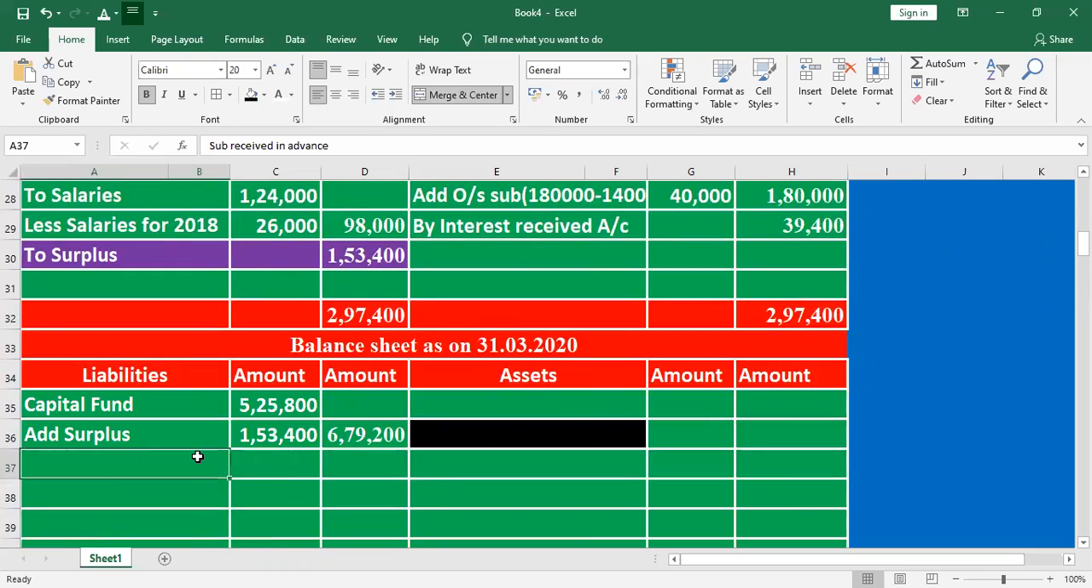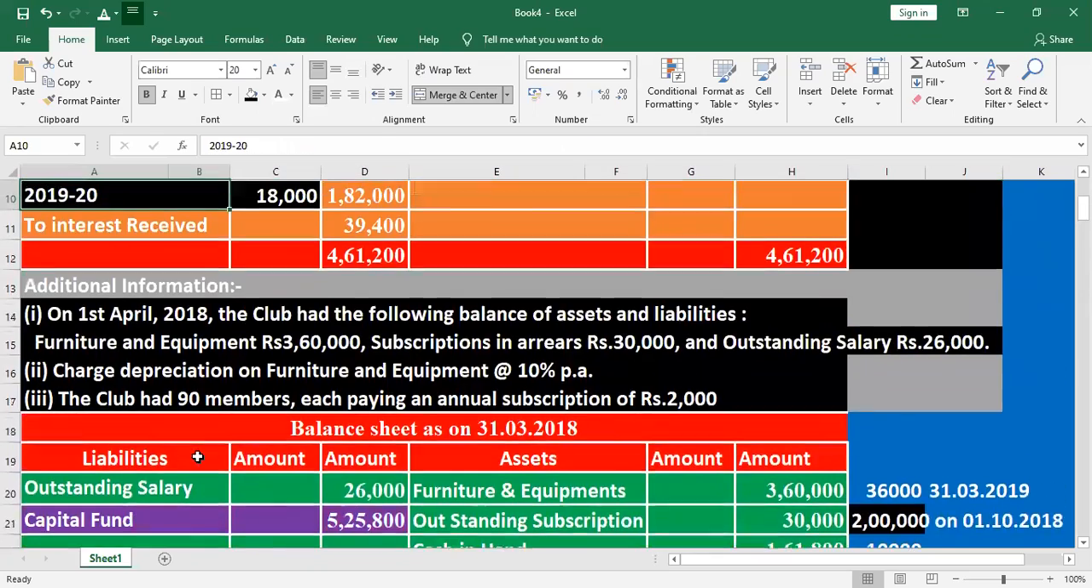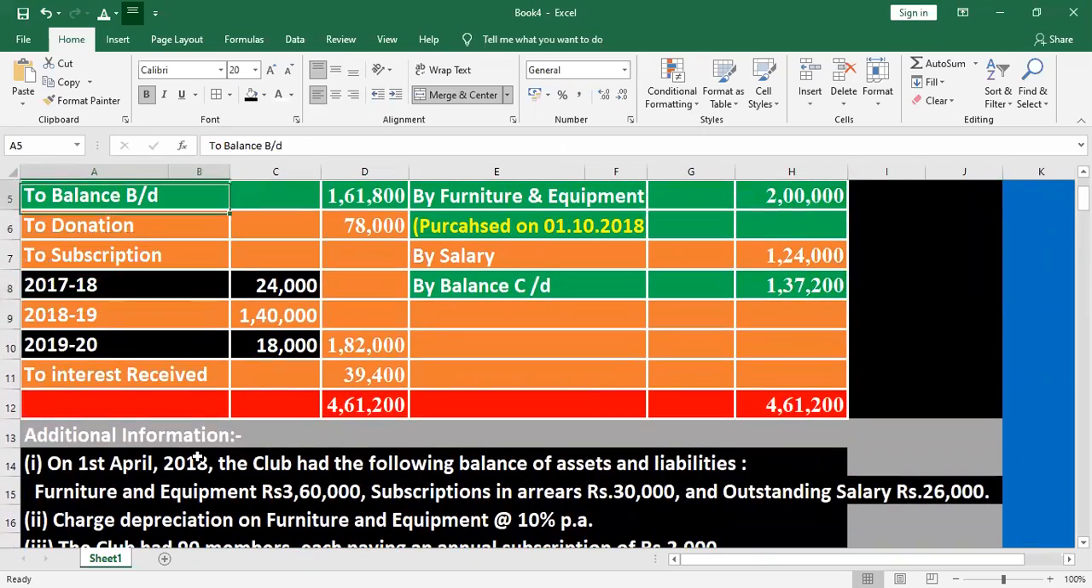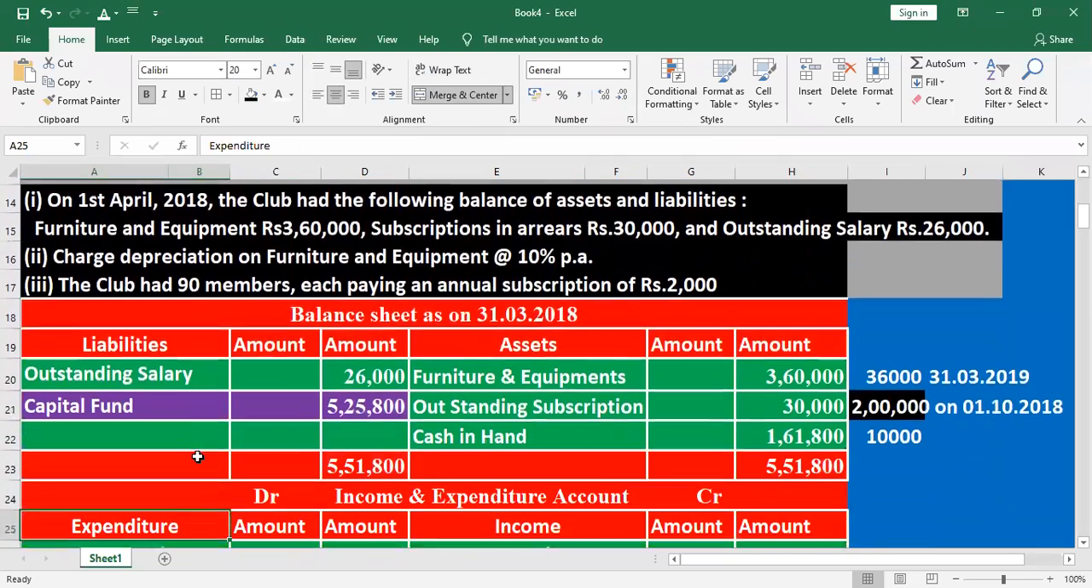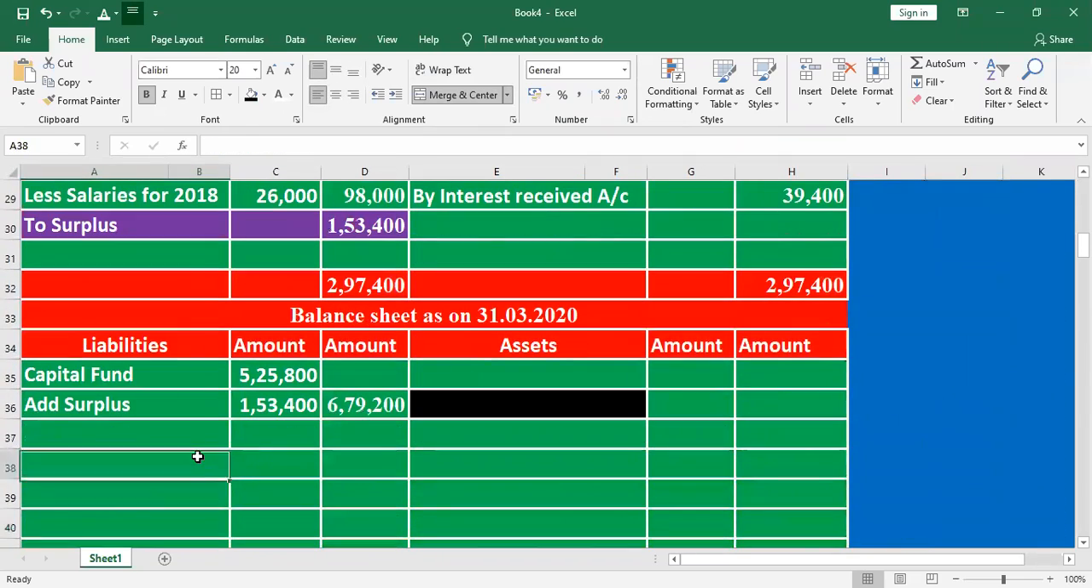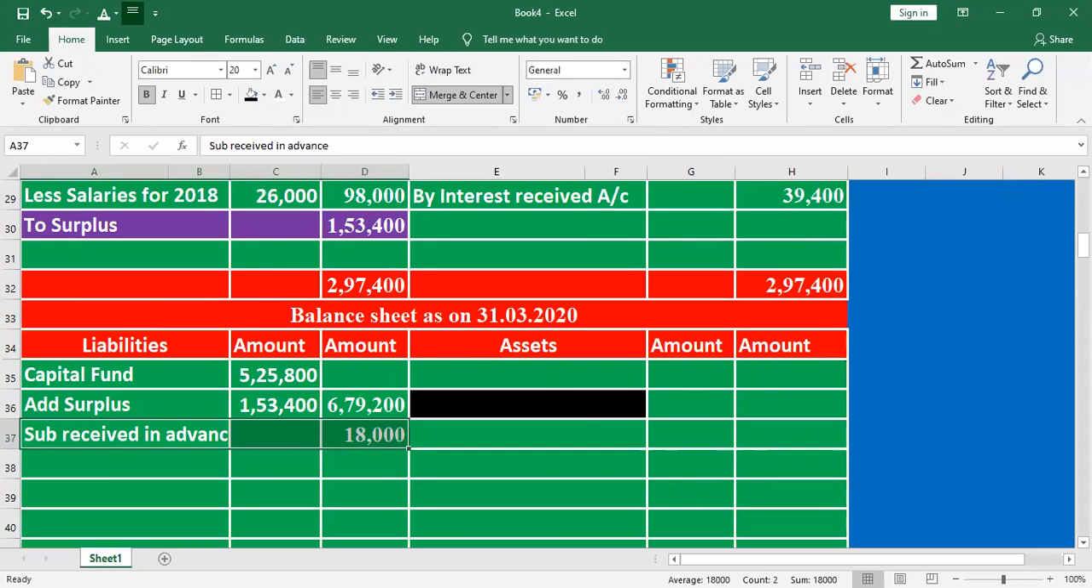So the next one, subscription received in advance. Look at the question. They have given the current year 2019, but we received subscription for 2020. It means subscription received in advance. It's our responsibility, our liability, a third person's money in our pocket. That's why it will be mentioned on the liability side.